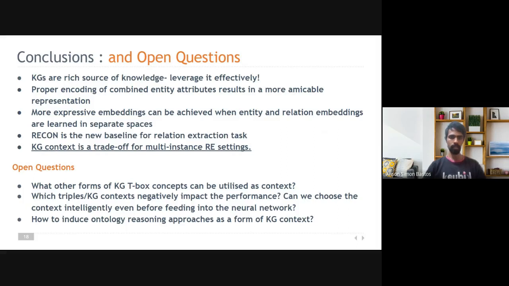This is a baseline for the sentential RE task. And from the results obtained on the multi-instance dataset, we submit that KG context is a trade-off for the multi-instance RE setting.